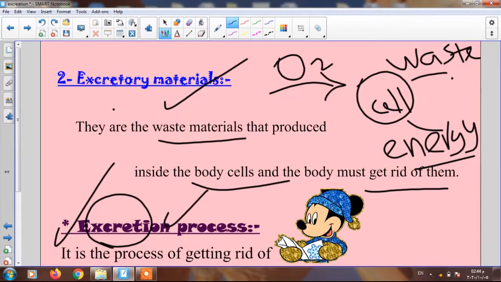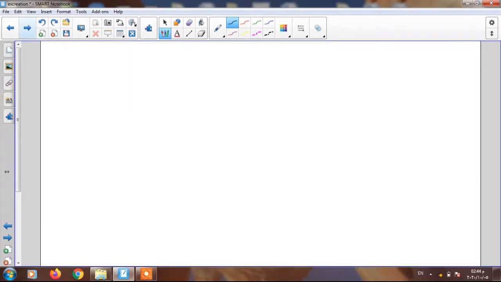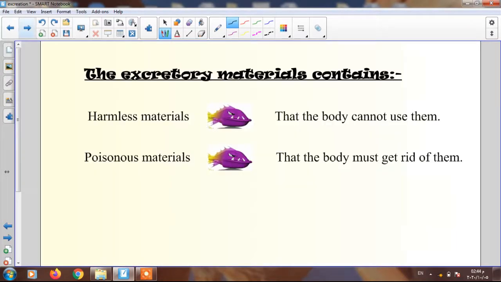Okay? Now let's talk about these excretory materials in detail. Before I talk about the types, the excretory materials contain harmless materials and poisonous materials. What is the difference?